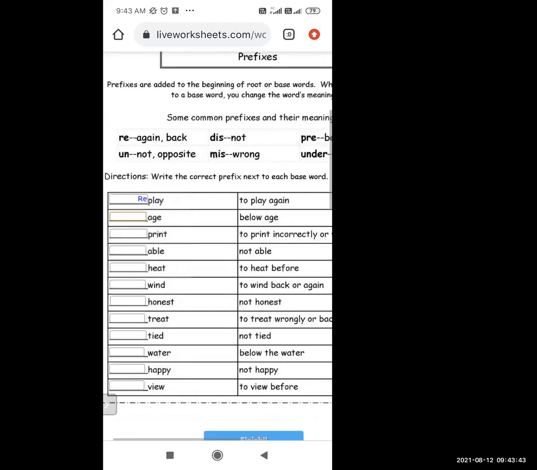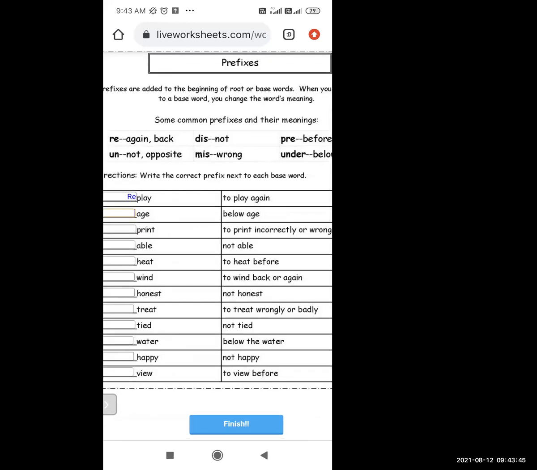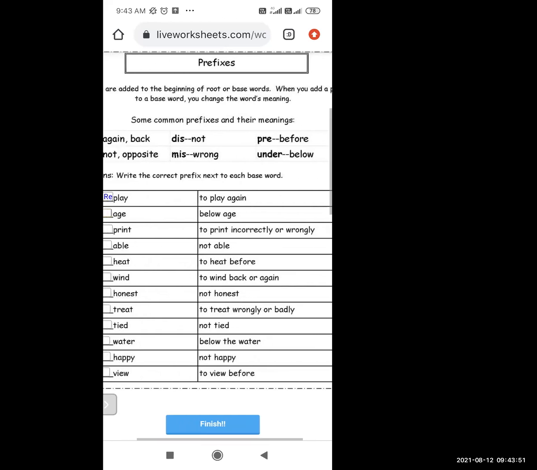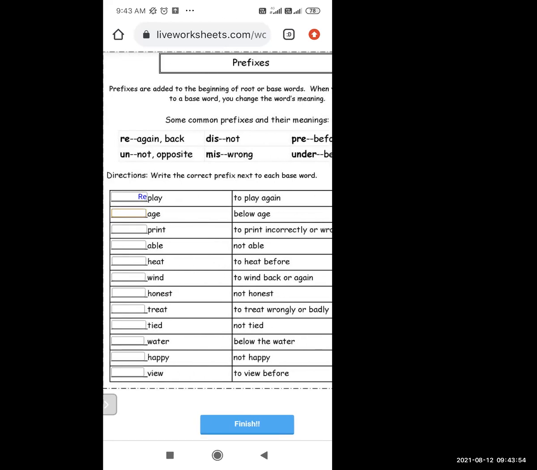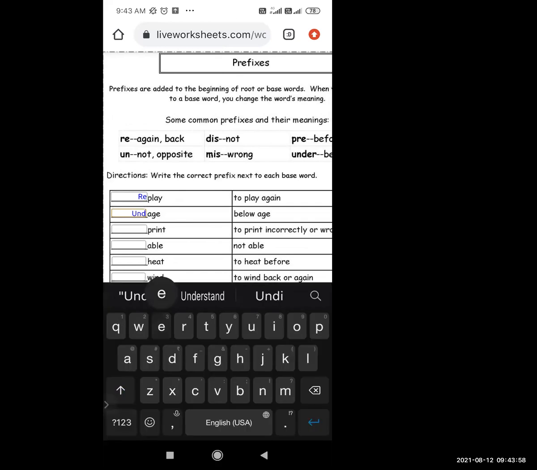Like re for again, dis for not, pre for before, un for opposite or not, miss for wrong, under for below. So what prefix will come over here? Under. Yes, absolutely right. Under. Now next.